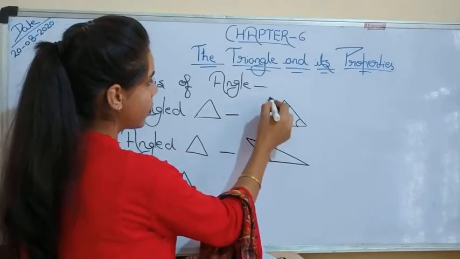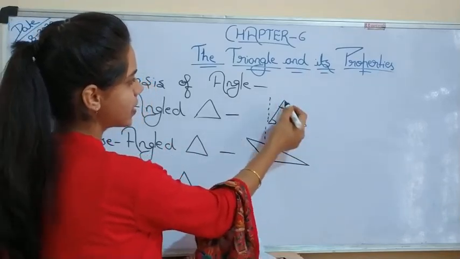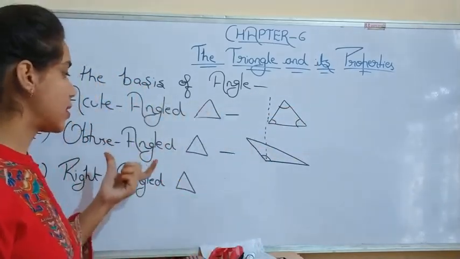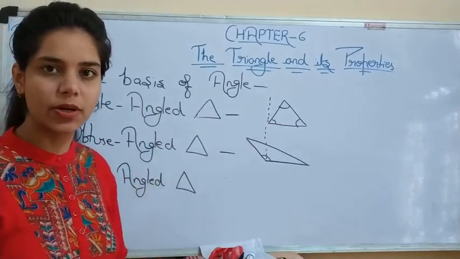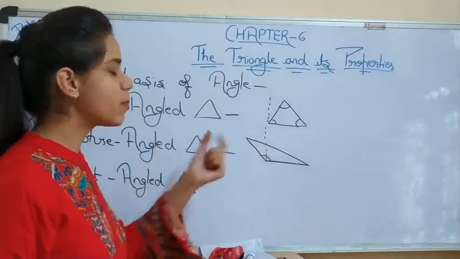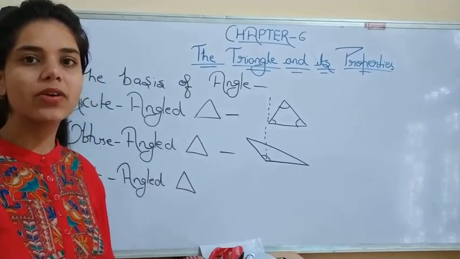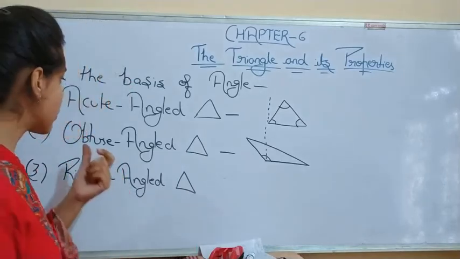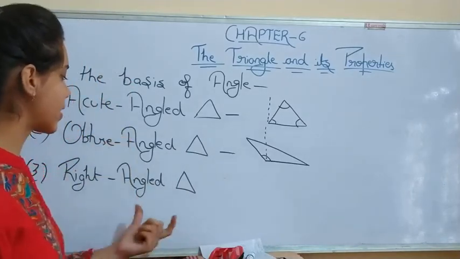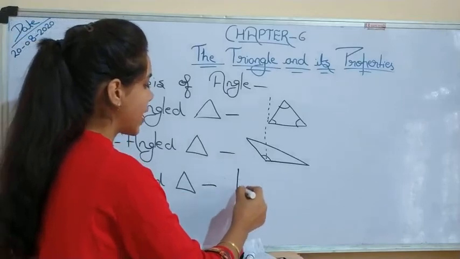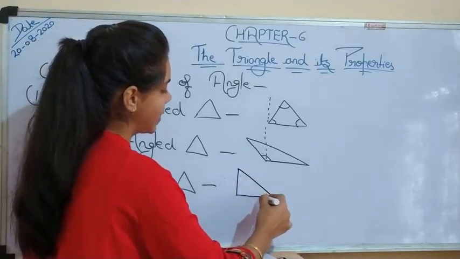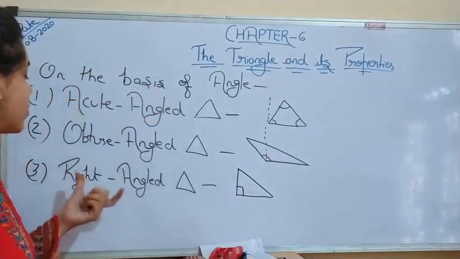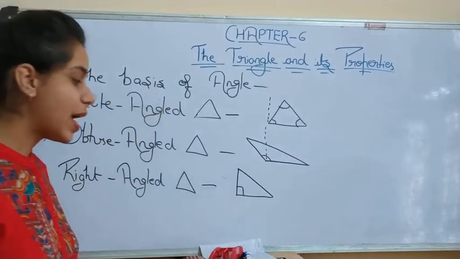Or if you make the perpendicular here, this angle is less than 90 degrees. Okay, so this will be an acute angle. So you can also measure it by using a protractor or by drawing this perpendicular line. Perpendicular line means that line which makes a 90 degree angle. Understood? So in this way we can make acute and obtuse angles. Now what is a right angle? A right angle is one which makes a 90 degree angle. So in this way we can define the triangles on the basis of angles.